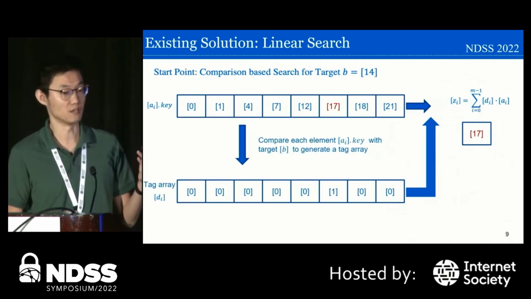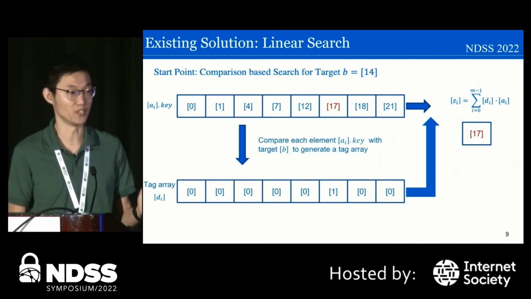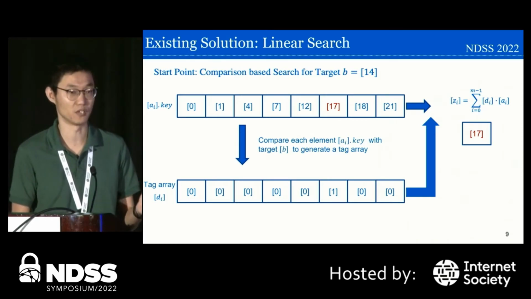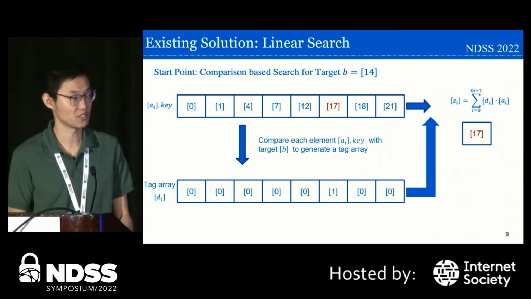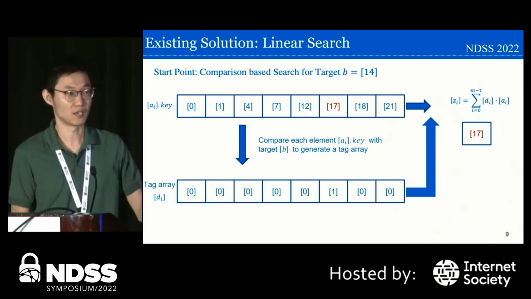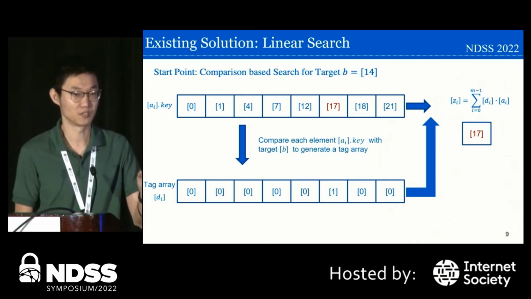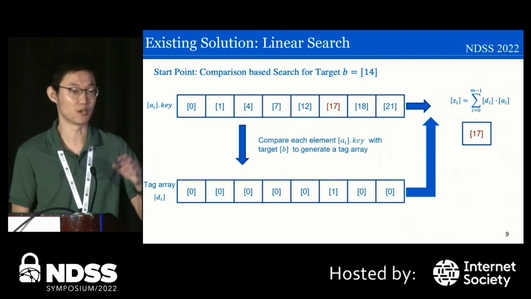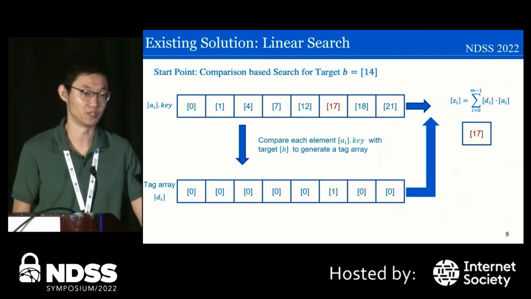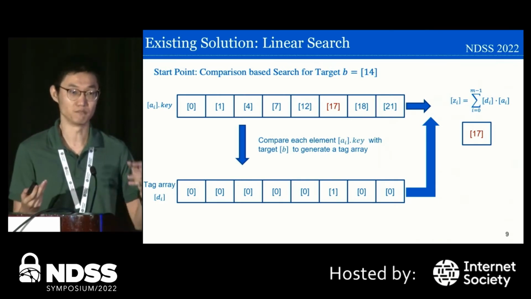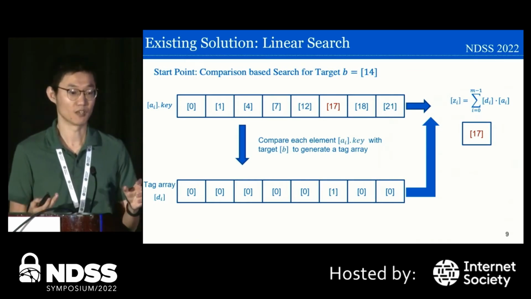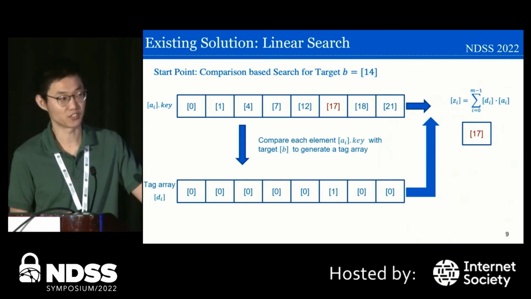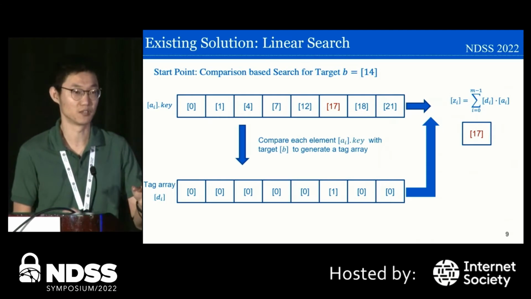So another solution is we can just do a linear scan or linear search. This is also the starting point of this work. The idea of the linear scan is that instead of looking for one element, we just touch each element. We do comparisons between each array element and our target value.